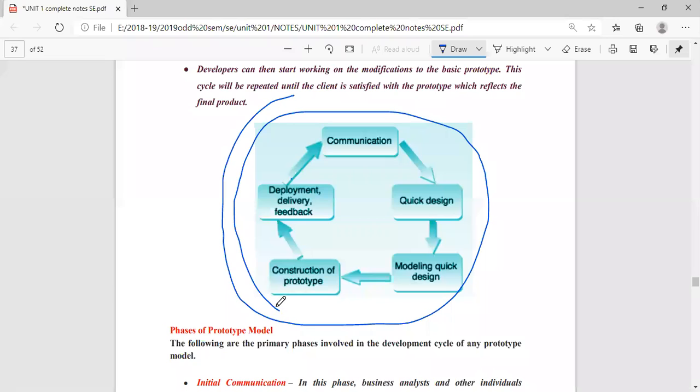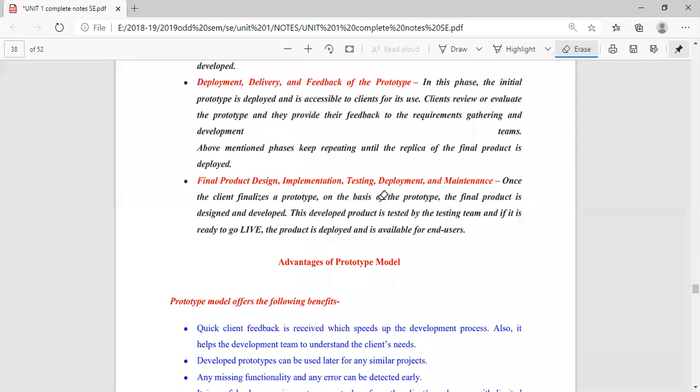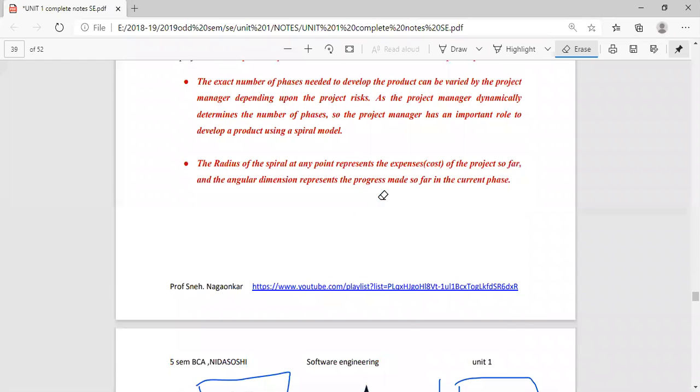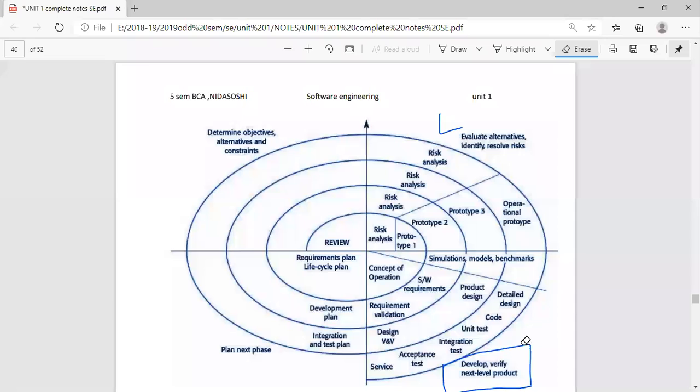During this phase, it will go for requirement collection, designing, coding, testing, and decides whether we have to move to the next phase again. The spiral model is the same, only you can see that there are more loops. It is in the loop format.